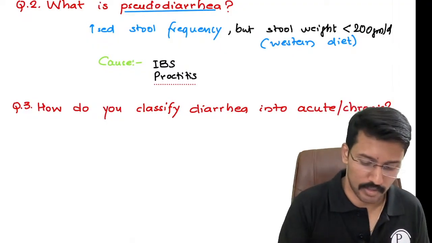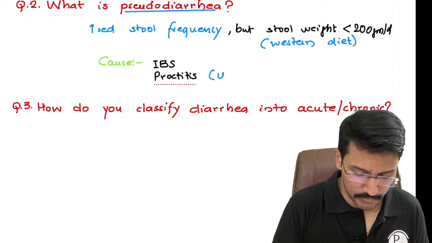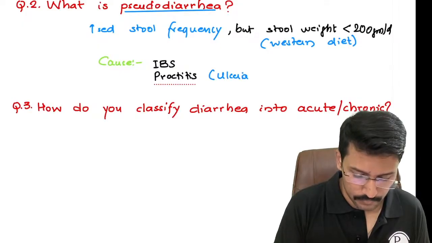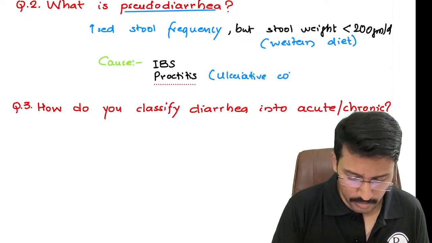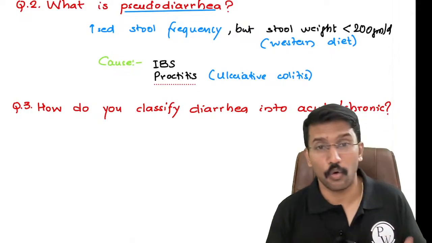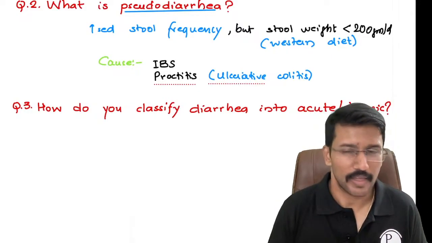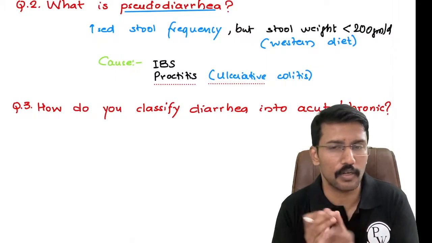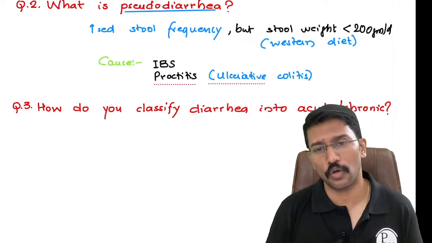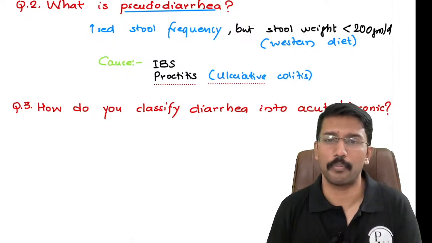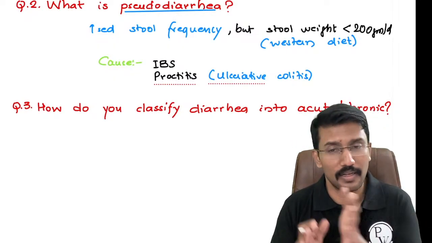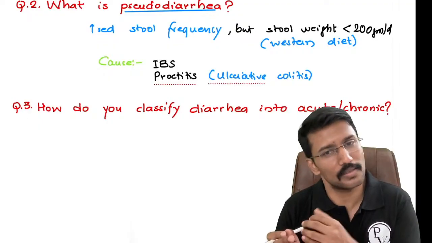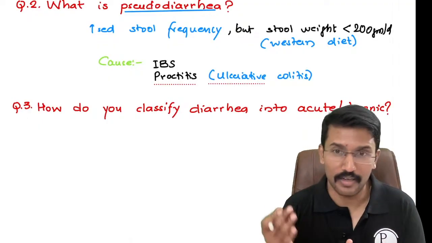Ulcerative colitis predominantly affects the rectum. So patients with ulcerative colitis can develop proctitis, and such patients can also have pseudo diarrhea. In fact, if you go back to the pathology and study Crohn's disease and ulcerative colitis, you will learn one point. In Crohn's disease, the most common presenting complaint is abdominal pain. And the most common presenting complaint of patients with ulcerative colitis is diarrhea with blood, or bloody diarrhea.